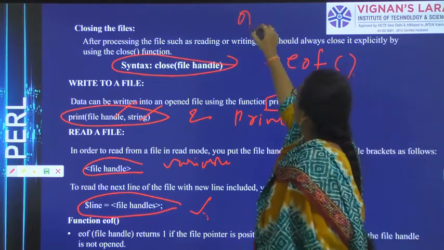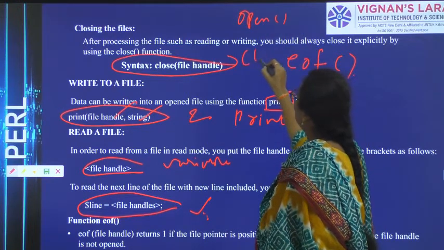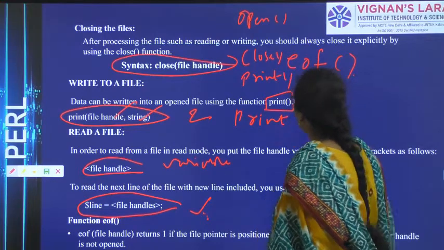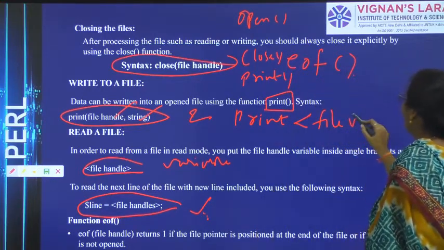So for opening a file, open. For closing the file, close. To write something, the print function. Only to read, we have the variable file handle.